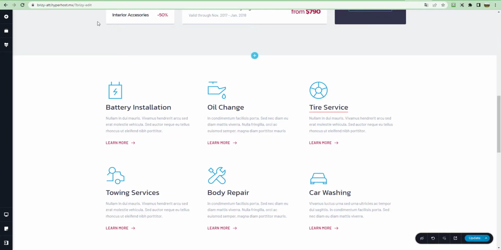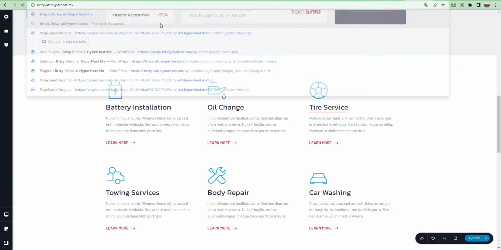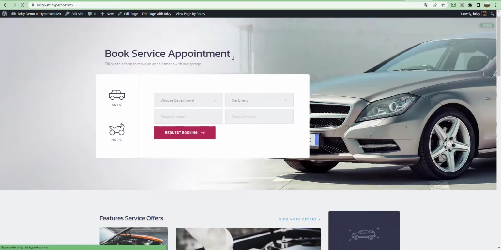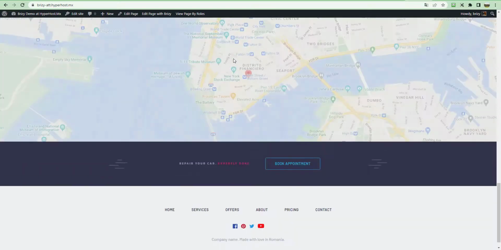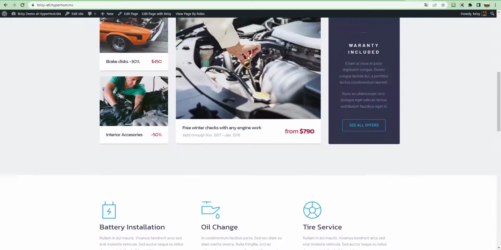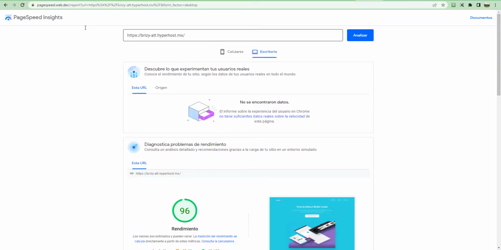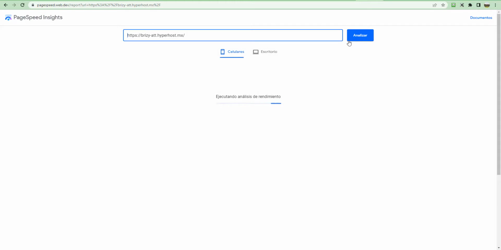Now, let's test this website. First of all, I want you to see it how it is normally. Okay, the website is ready. It has everything in it. Let's do a speed test for this right now. Sorry for the little noise. I have a little dog, a little puppy, and she's playful.